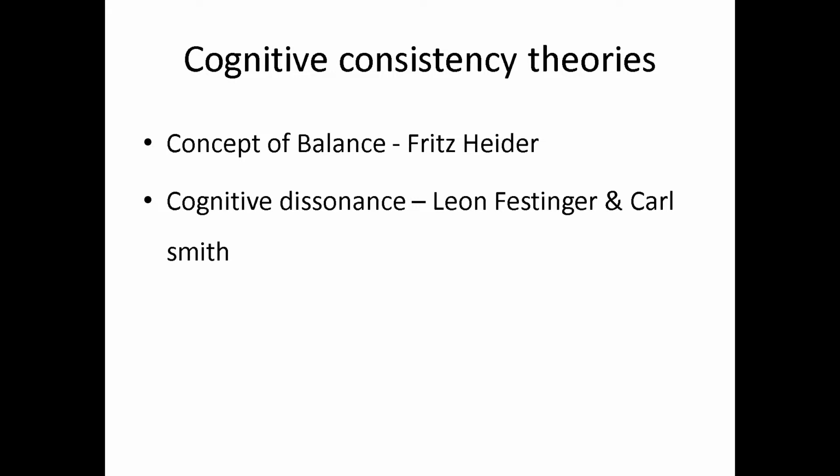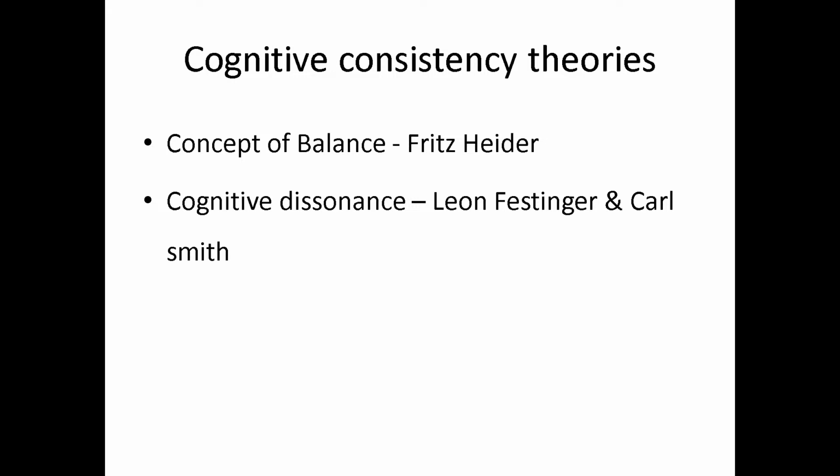Now let us see the cognitive consistency theories to explain attitude change. This term you have to understand first: cognitive consistency. We have different theories to explain the attitude change process. Within this, as per your syllabus, there is the concept of balance by Fritz Heider, and cognitive dissonance by Leon Festinger and Carl Smith.